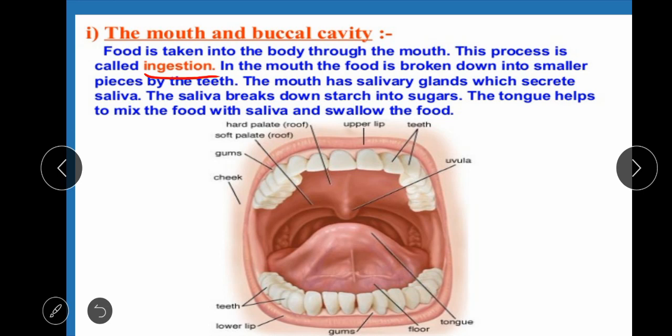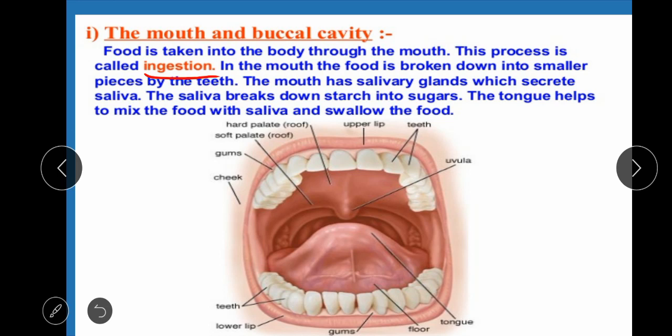In the mouth, the food is broken down into smaller pieces by the teeth. Now, there are four types of teeth: the four frontal teeth, incisors; after that, two canines; then premolars, and then molars for chewing and grinding of food. Actually, teeth convert our food into fine granules that help in easy digestion.